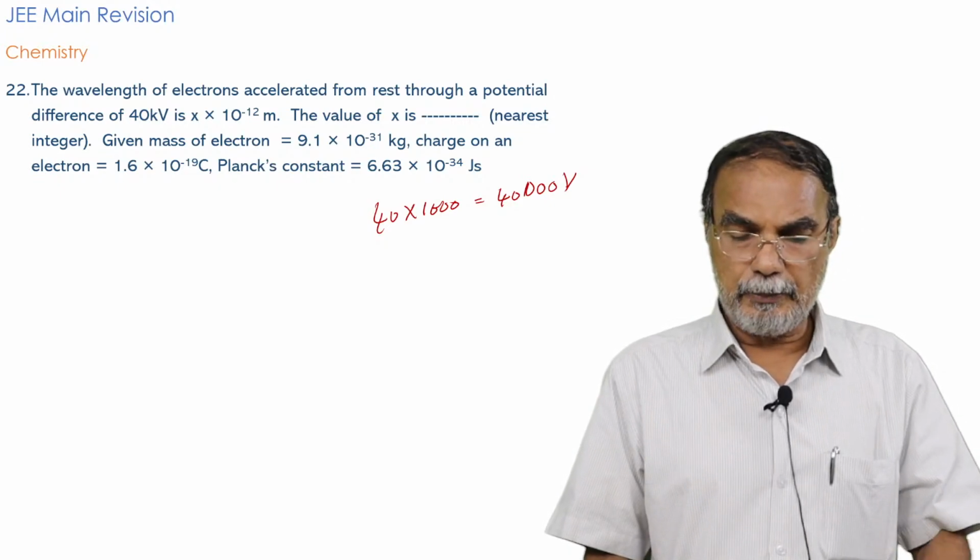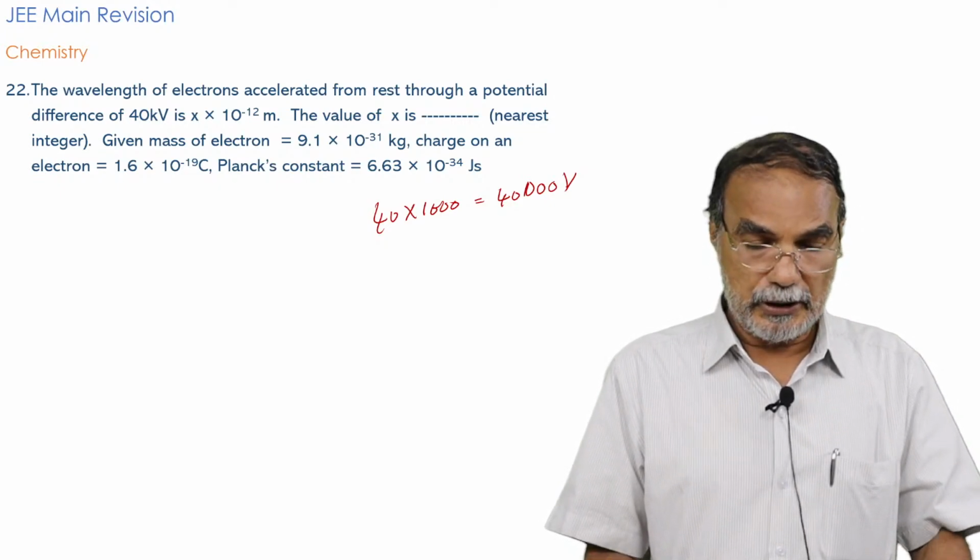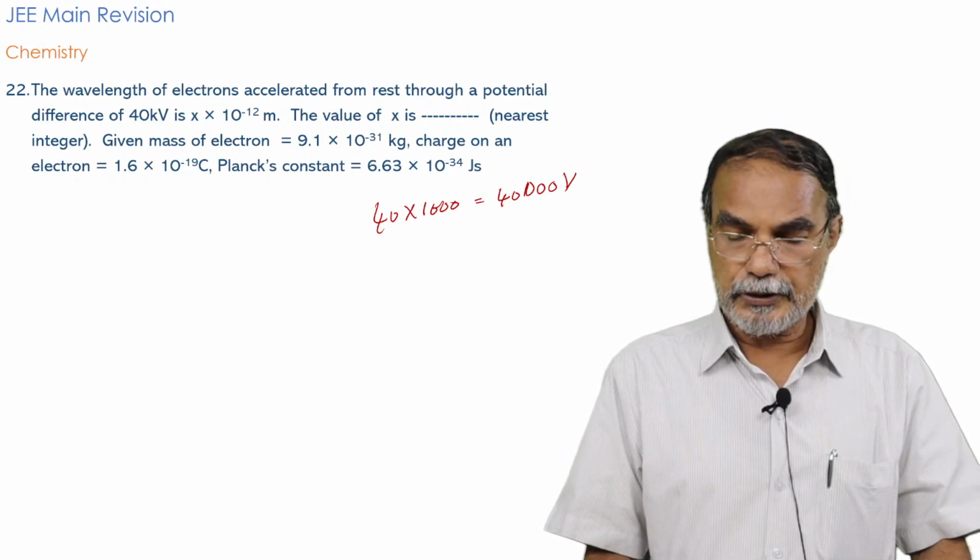You are given a lot of parameters. Mass of the electron is given, charge of the electron is given, and the Planck's constant is also given.